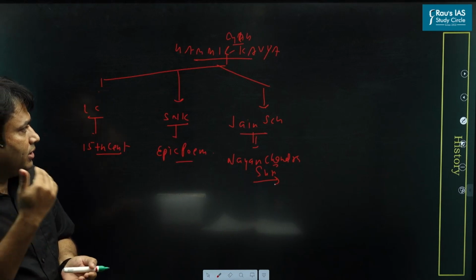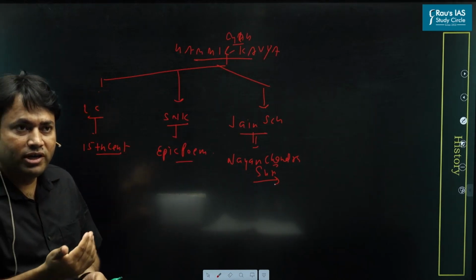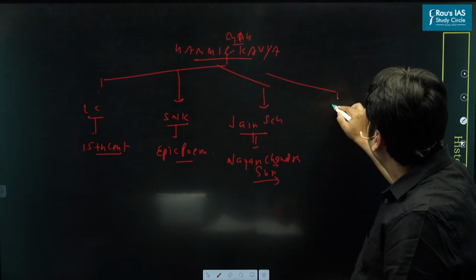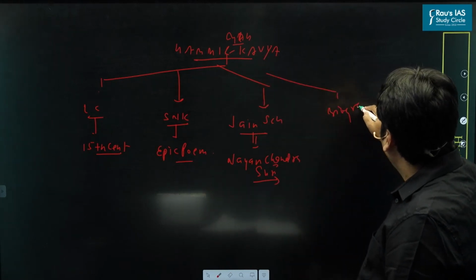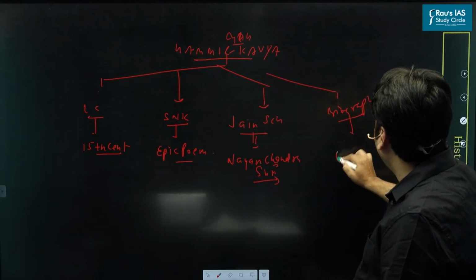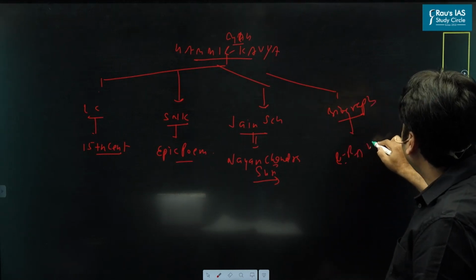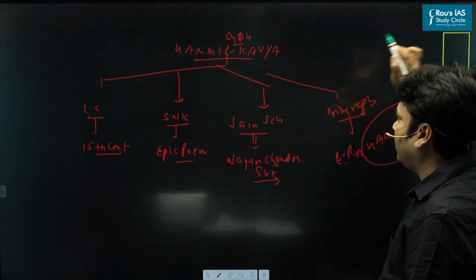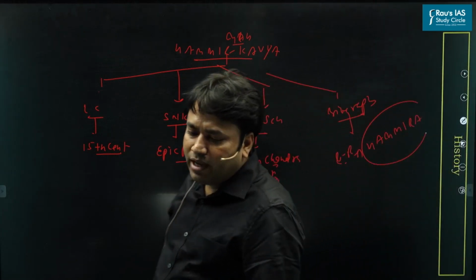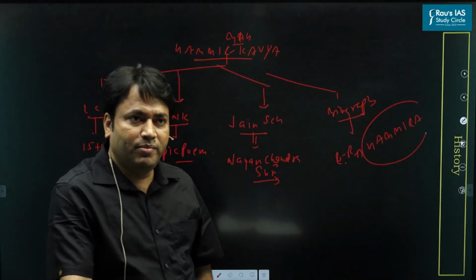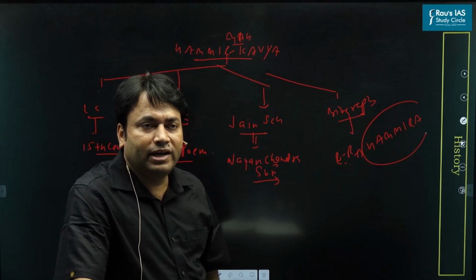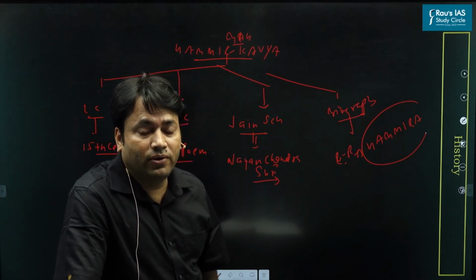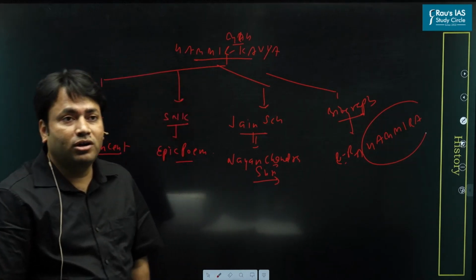Now, the nature of this book is what? Biography. So this is basically a biography of a ruler, a Rajput ruler. And the name of this Rajput ruler is Hammir. That is why it is called Hammira-Mahakavya.